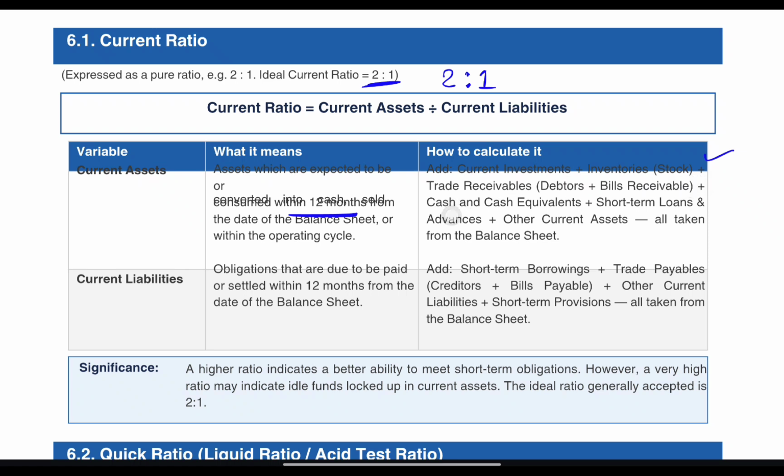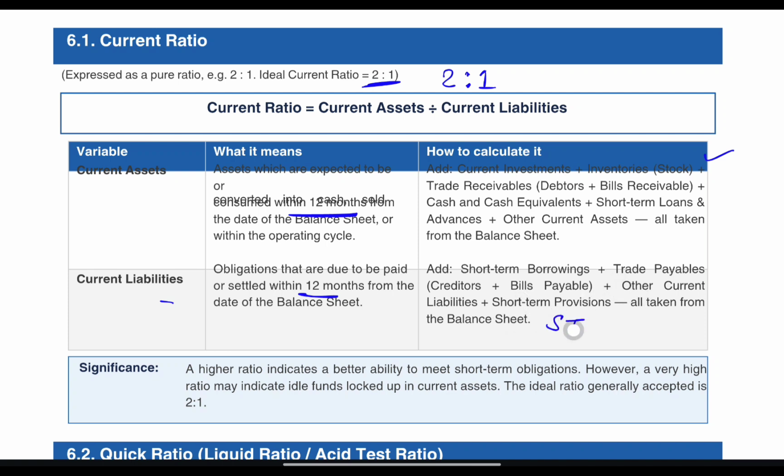How to calculate? Add all the current assets from the balance sheet and you will get your current assets. Got it? Next is current liabilities. All those liabilities which are due or to be paid within 12 months of the balance sheet are known as current liabilities. You have to sum up all the current liabilities given in the balance sheet, that is short-term borrowings, trade payables, other liabilities, short-term provisions.